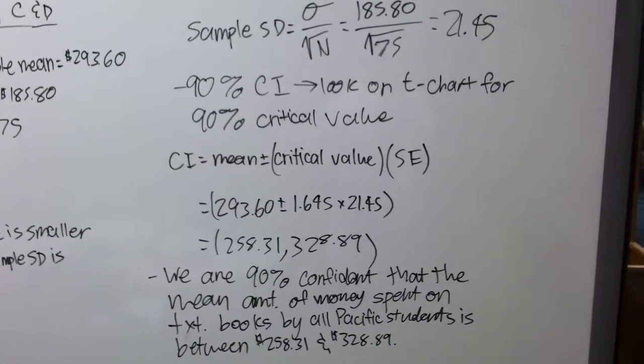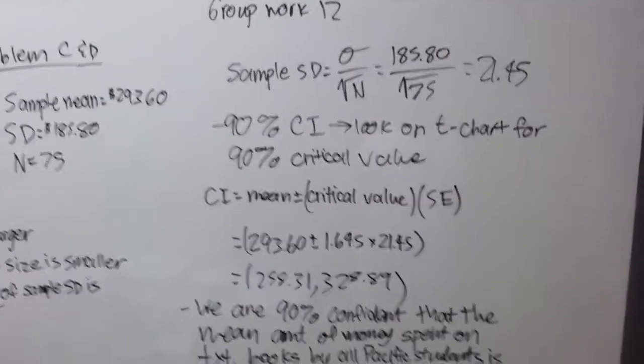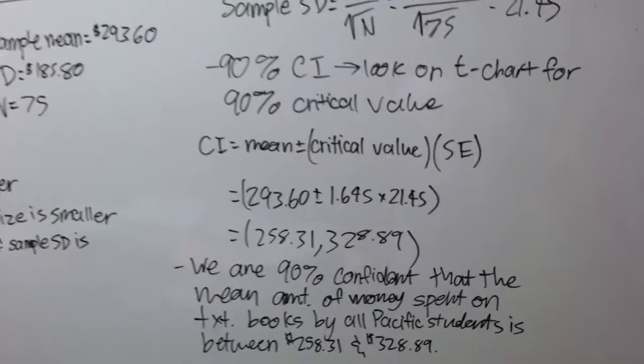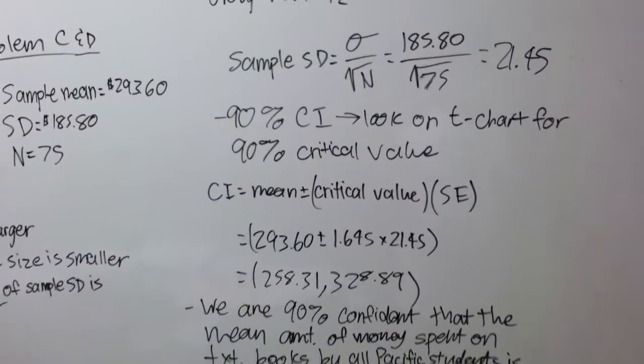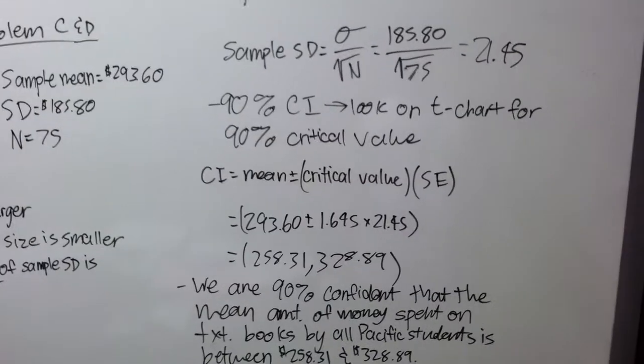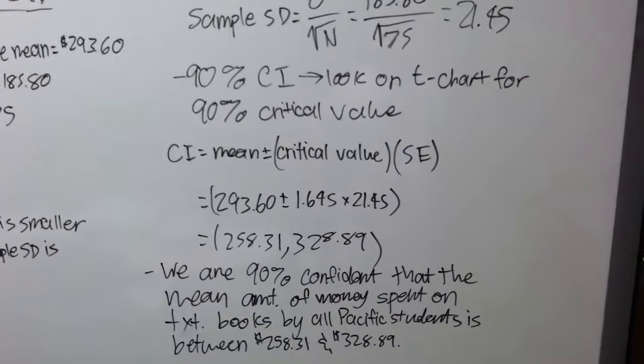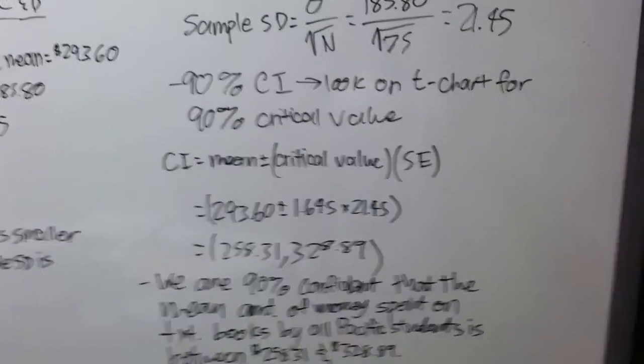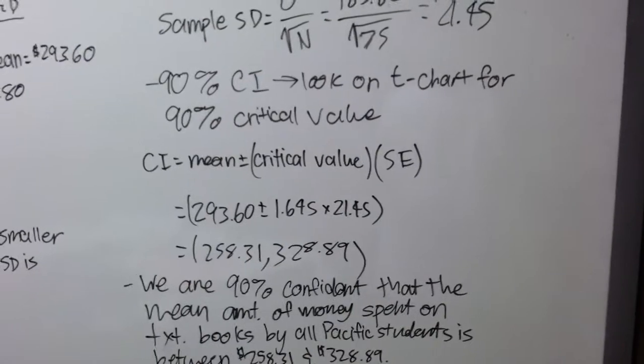So with that being said, we have everything in order to put it in the equation. So it would be 293.60 plus or minus 1.645 times 21.45, and the values that we come out to have are